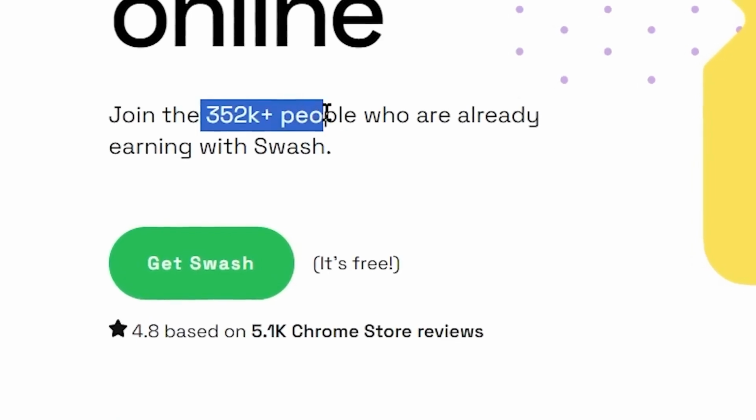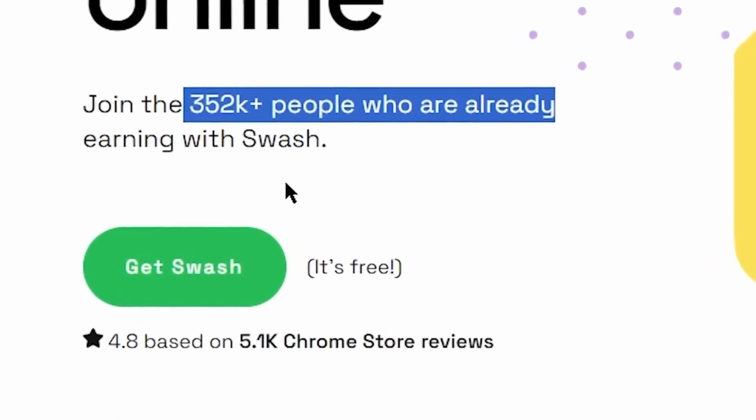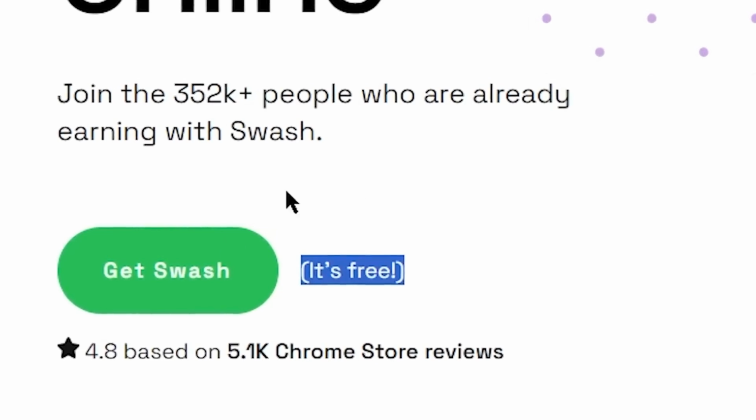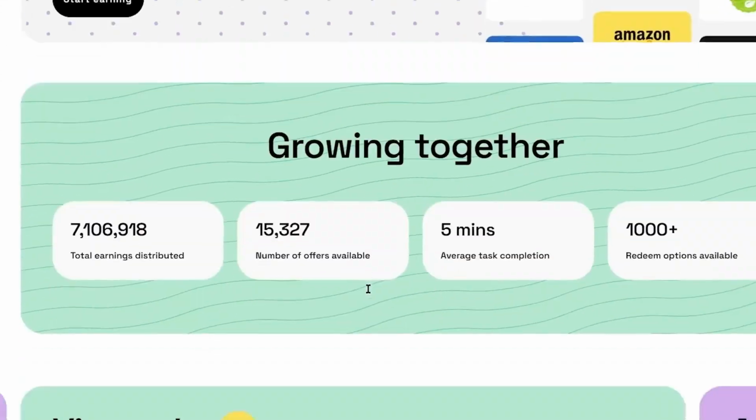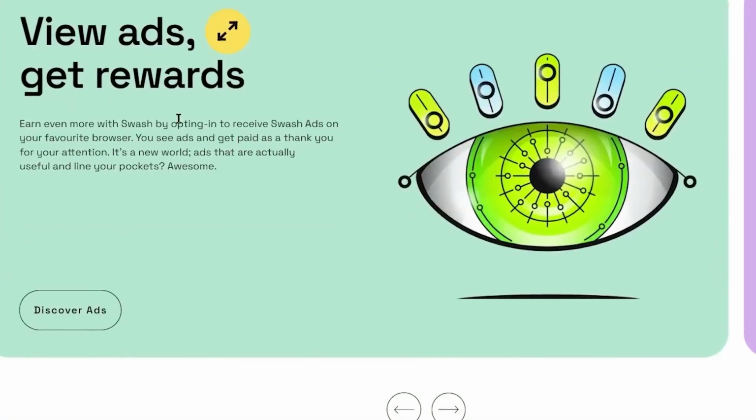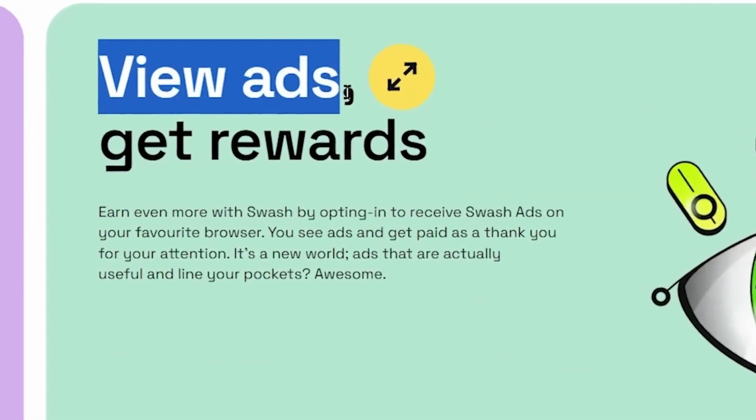As you can see, they already have over 300,000 people earning money on Swash app, and it's also completely free to use it. So you don't have to spend any money and you can get paid to watch those Google ads for free. All you have to do is to watch the Google website ads and you will get paid for watching each Google ad.